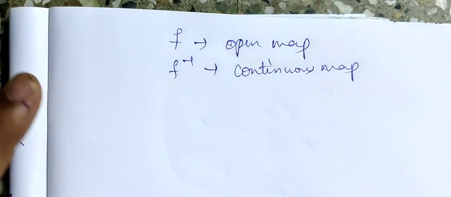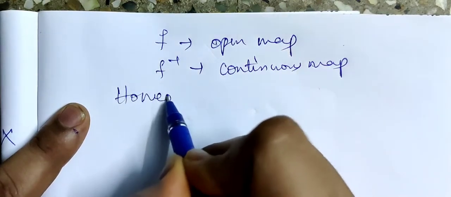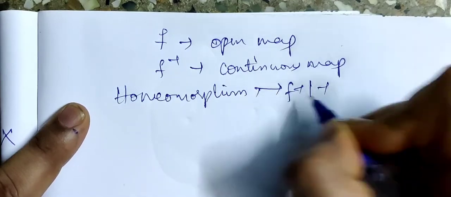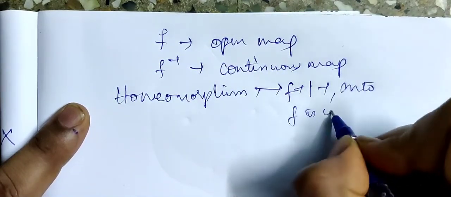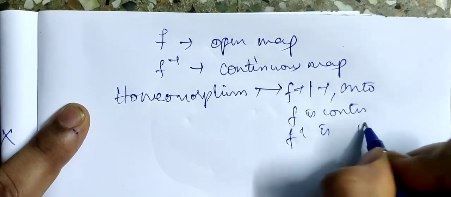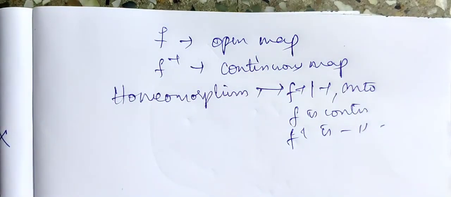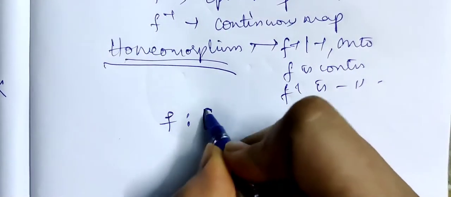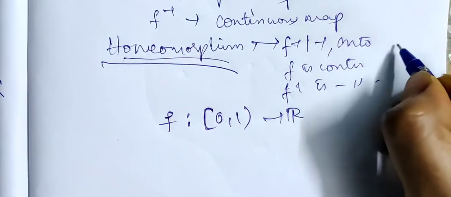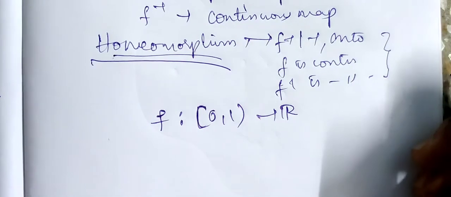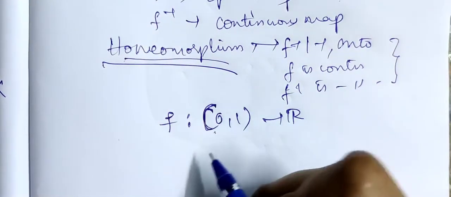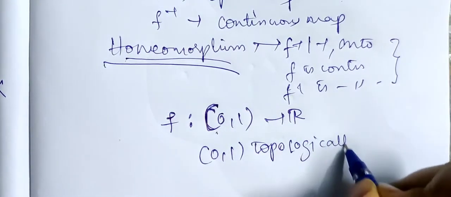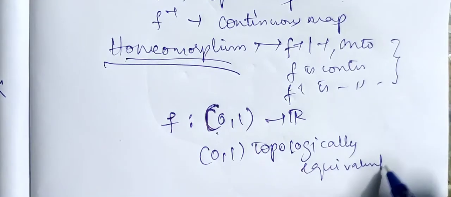That is, homeomorphism is a function which is 1-1, onto, f is continuous, f inverse is also continuous, right? So if there exists a function f from the open interval (0, 1) to R which satisfies all these four properties, then we can say that (0, 1) is topologically equivalent to R. Fine.